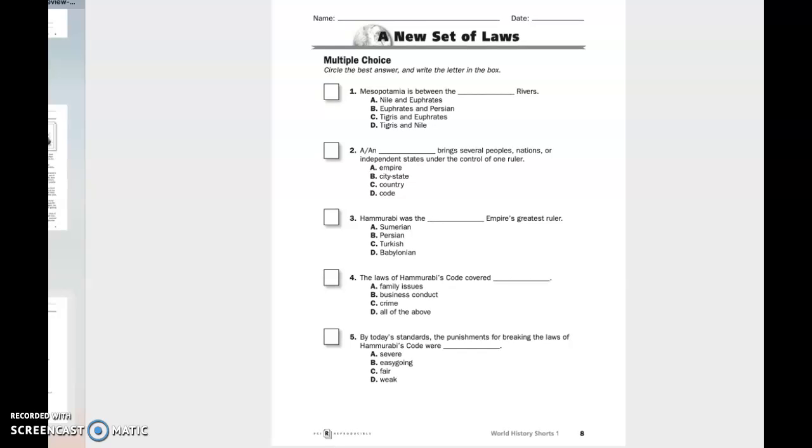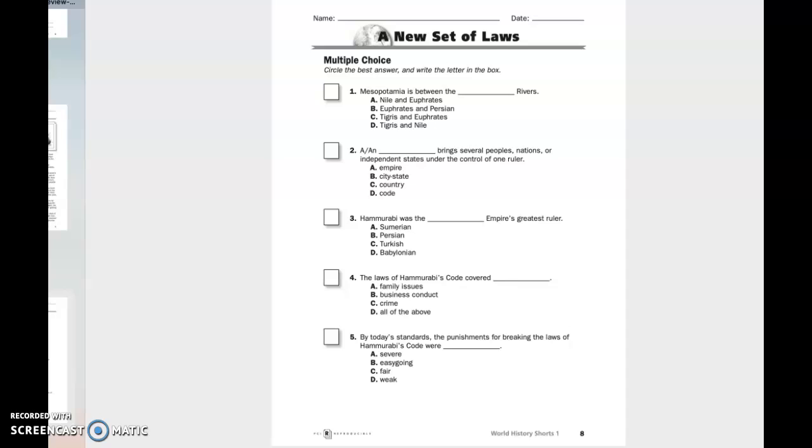Number 1. Mesopotamia is between the blank rivers. A. Nile and Euphrates. B. Euphrates and Persian. C. Tigris and Euphrates. Or D. Tigris and Nile.